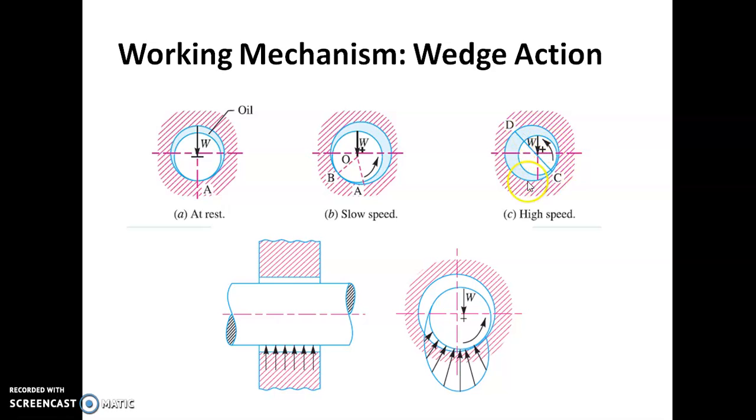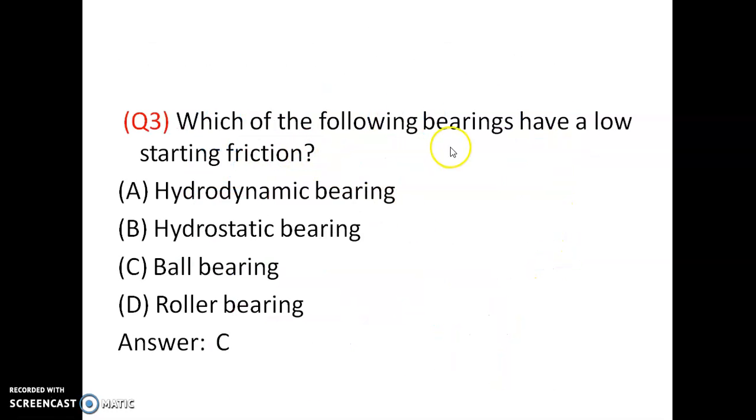An example for hydrodynamic journal bearing is the crankshaft in automobiles. The crankshaft is a highly heavy loaded shaft. A thin film of lubrication is formed, and this action is called wedge action. Hydrodynamic bearings can be used for very heavy loads. In hydrostatic bearings, the journal will not rotate, the shaft will not rotate.